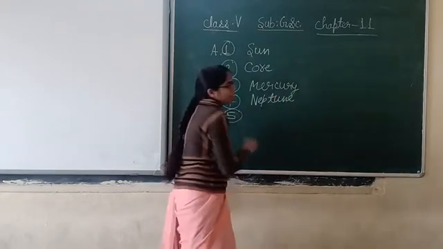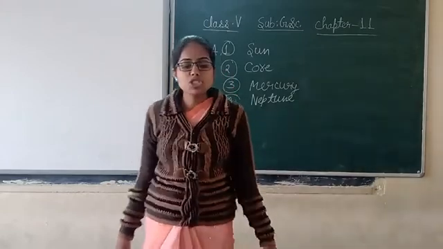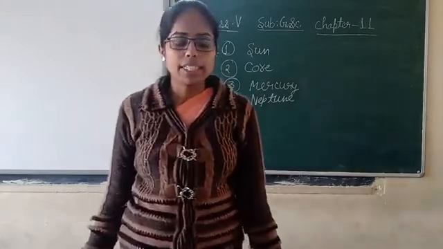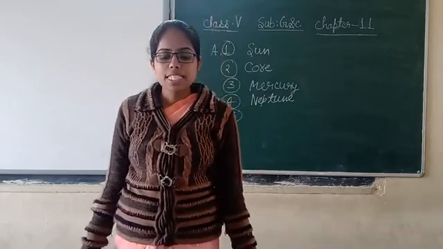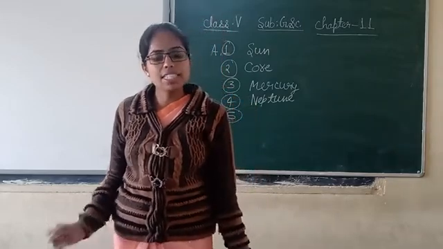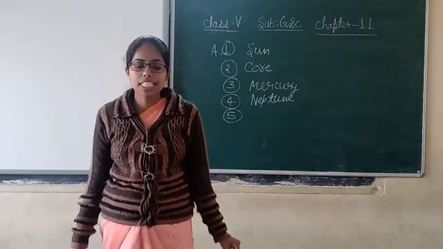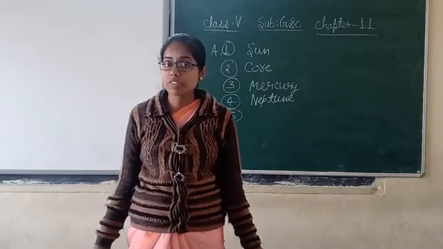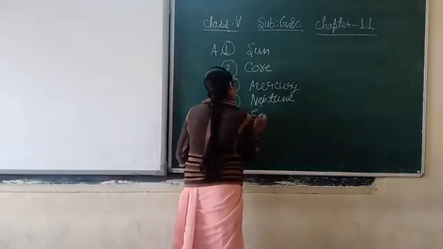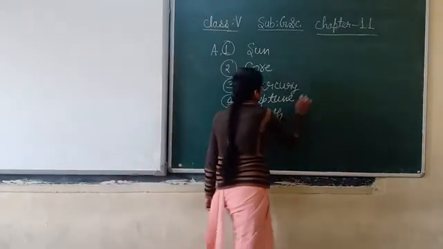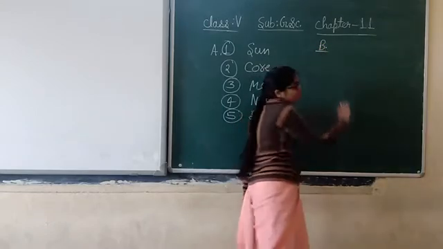Now question number 5. Crust, mantle and core are the 3 layers of dash. We have 3 options: Sun, Earth, star. So crust, mantle and core are the layers of the Earth. You have to tick in the second box again. E-A-R-T-H.